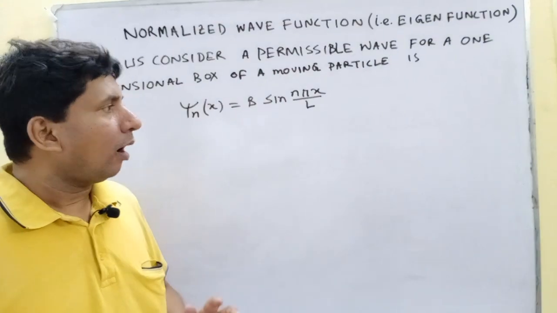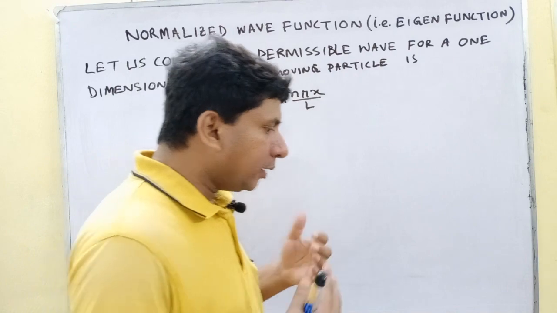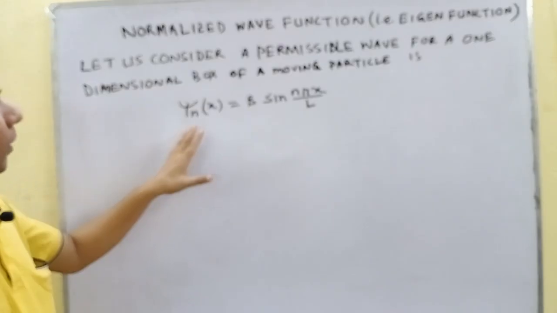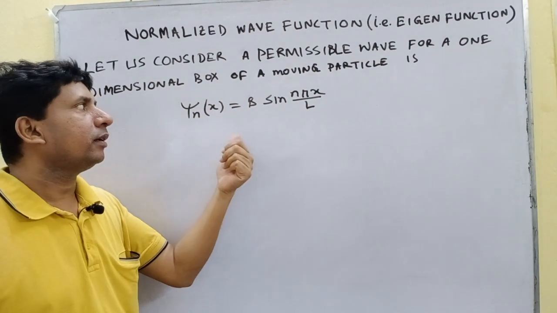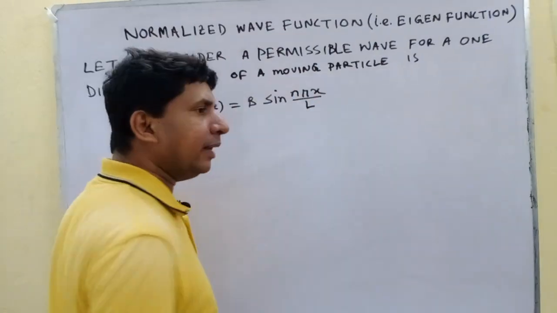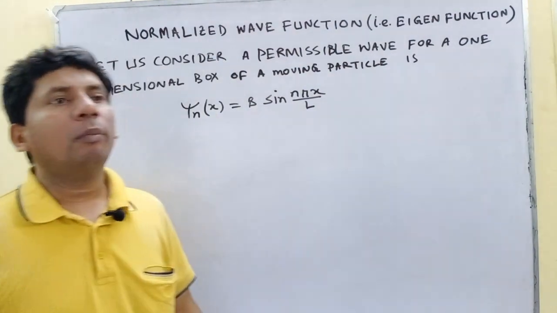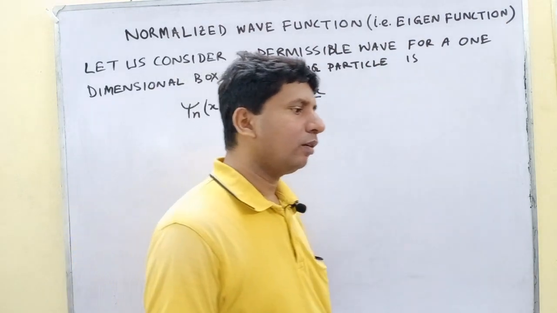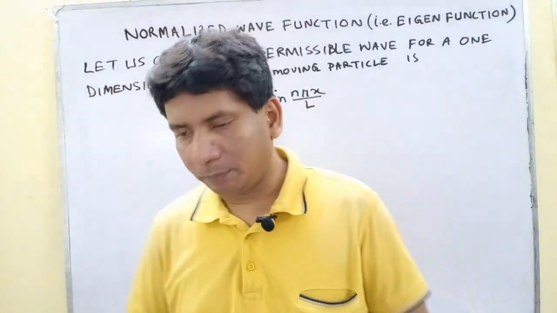Okay. In the previous lecture, I pointed out that psi x equals b sine n pi x by L for a one-dimensional box, but we don't know the value of b. What is the value of b in a box problem?